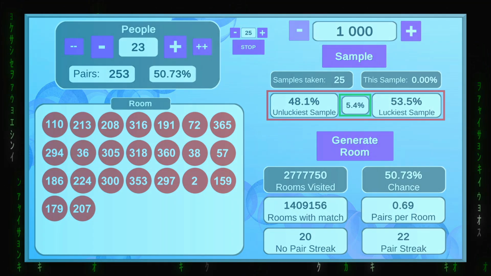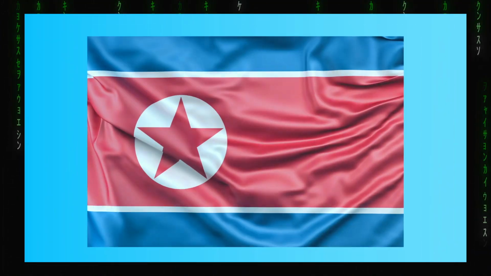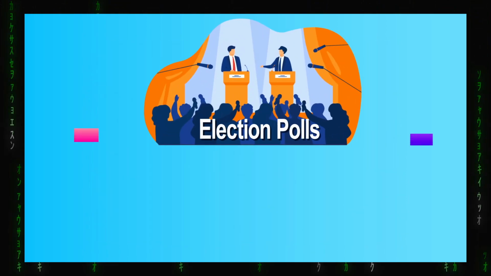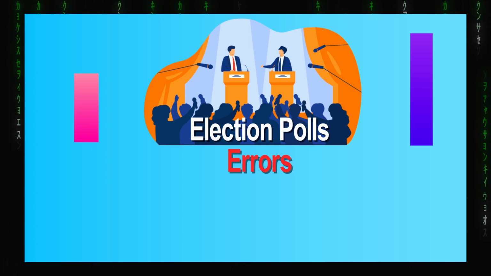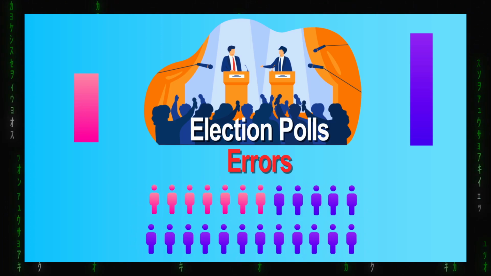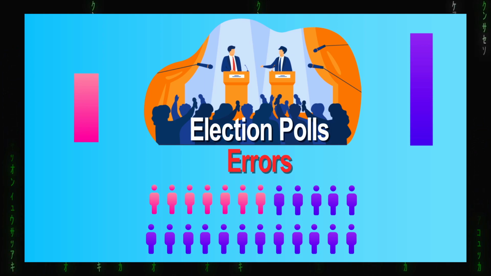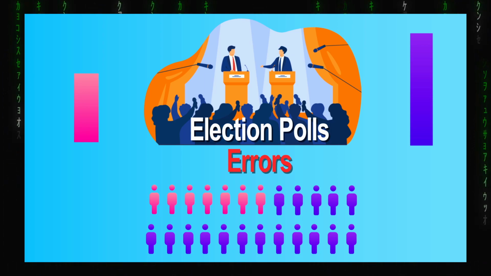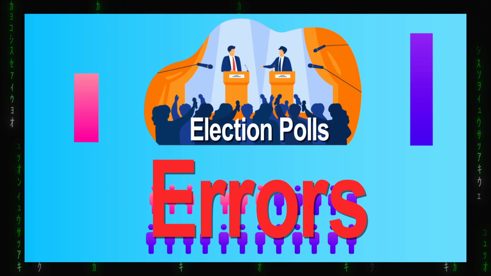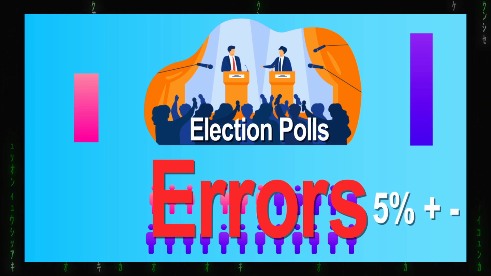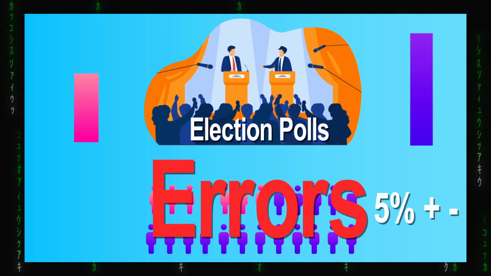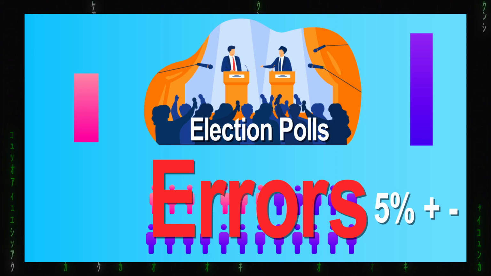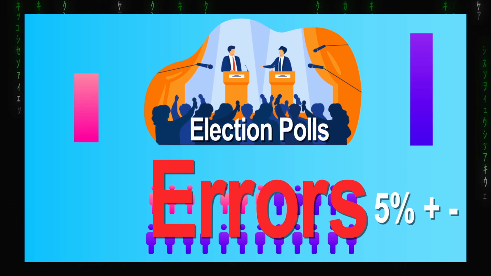Where this is, among others, applicable, and what everyone watching this video should be somewhat familiar with, unless you live in North Korea, are political election polls, or rather a political election poll's errors. To get accurate polls, you need to get as big a sample as possible, and such a sample that will properly represent the whole spectrum of voters. Despite the best efforts, polls tend to be very often wrong, but usually they are within the 5% error tolerance, which does not give us much, because major elections are scarcely decided by a margin of 5%, so polls in such cases are hardly better than rough guesses.